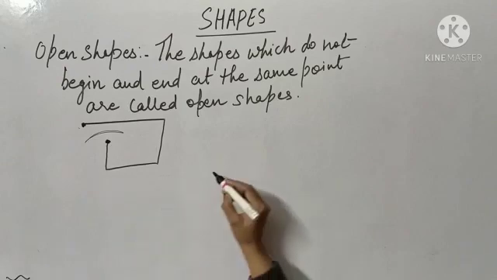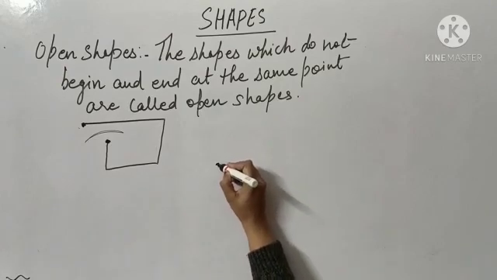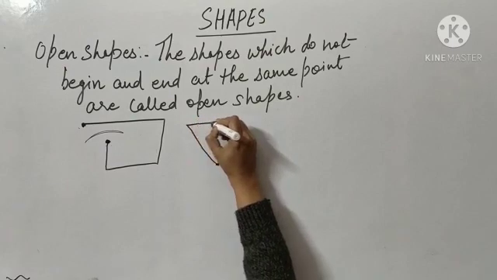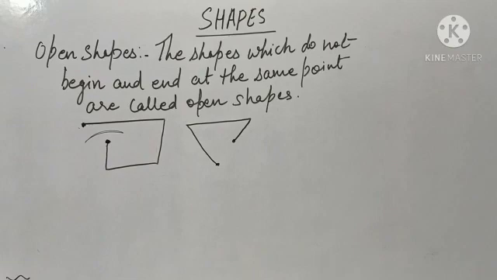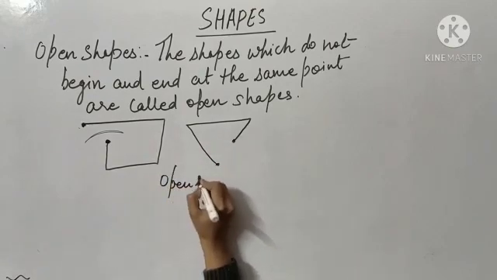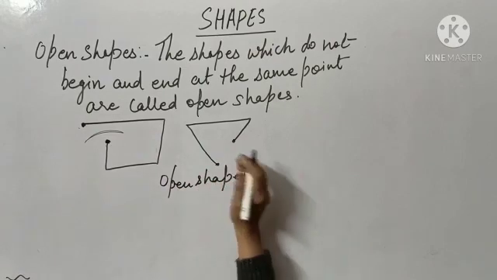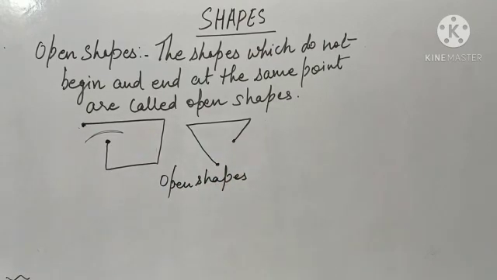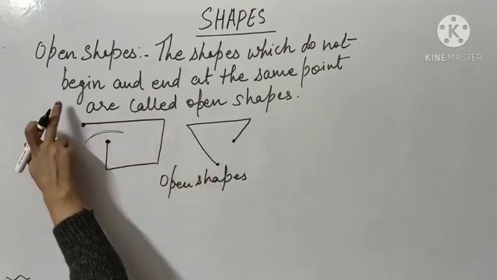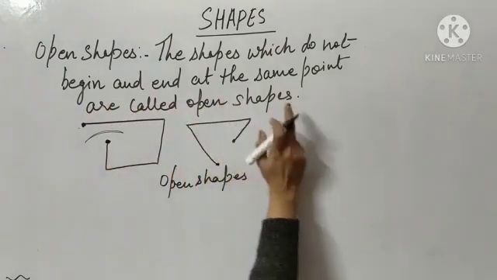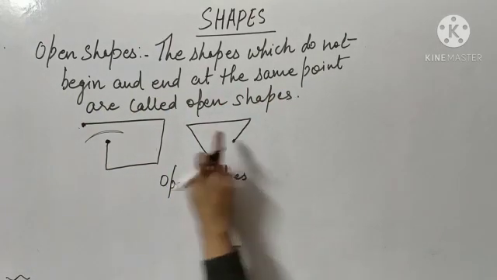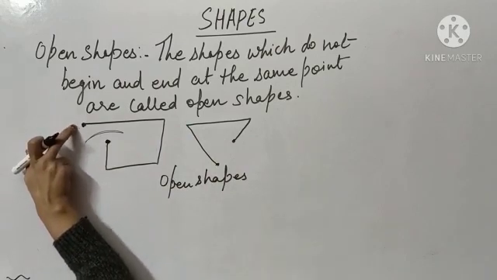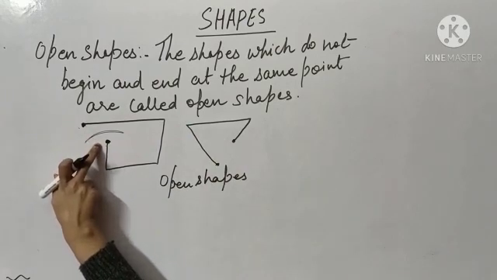One more I am drawing. See, this is my starting point or beginning point. And this is my ending point. So this is also an example of open shapes. Many more figures you can draw. Yes, only thing is that the beginning point and the ending point are not same. This was my beginning point and this was my ending point. Same way here, my beginning point was this and my ending point was this.